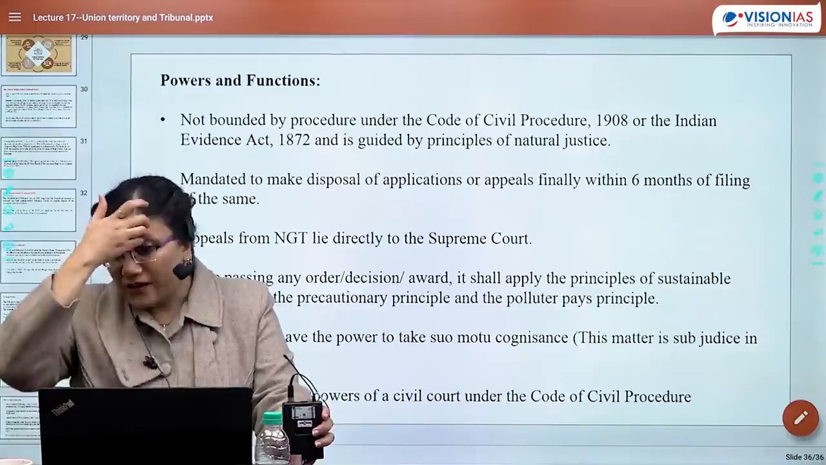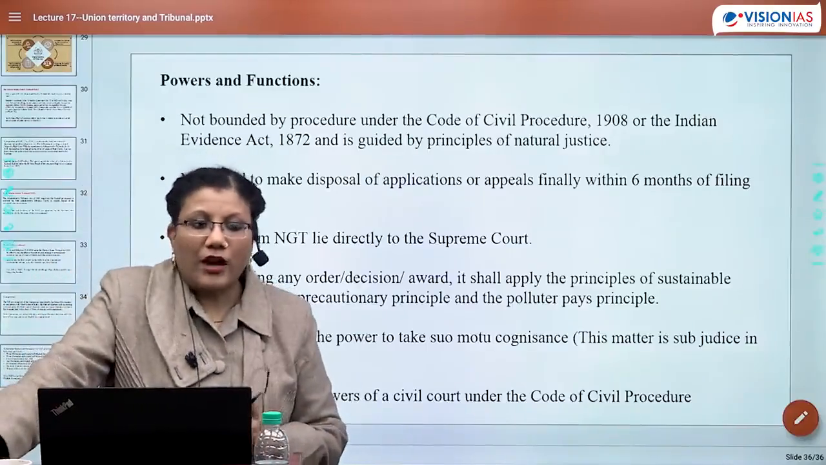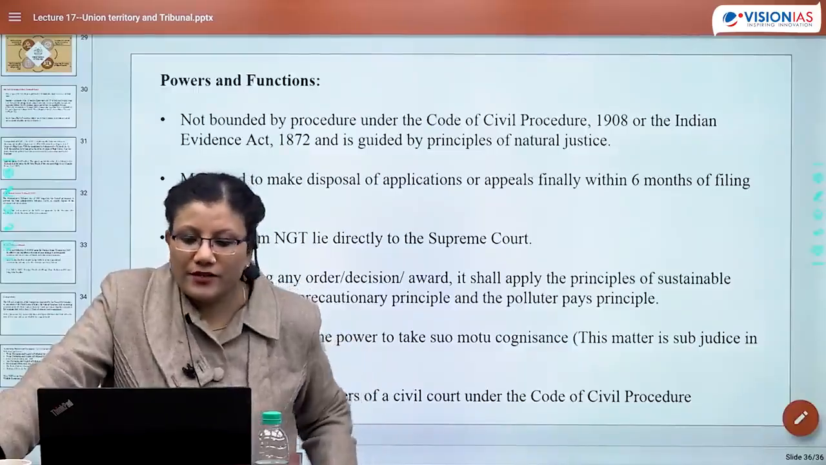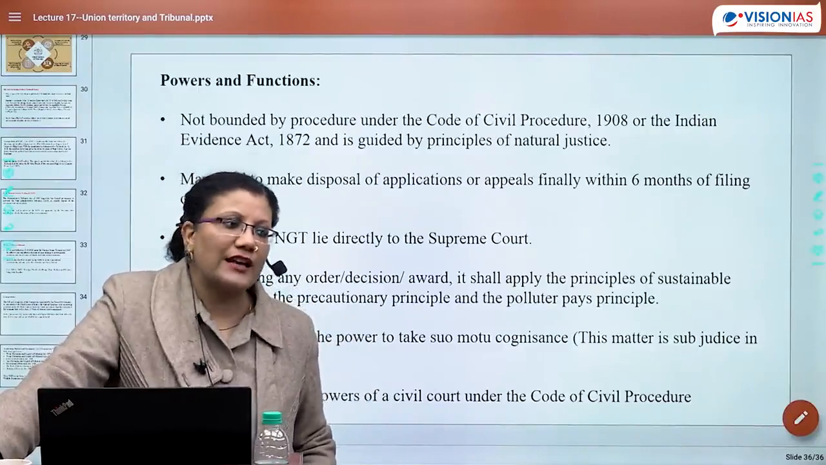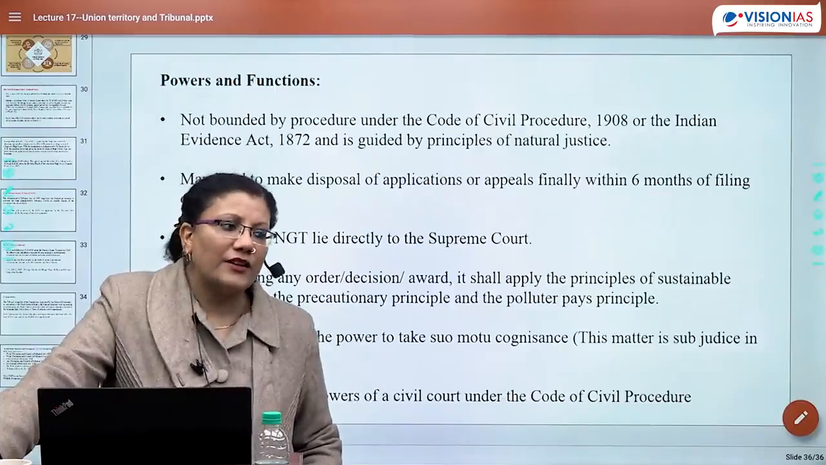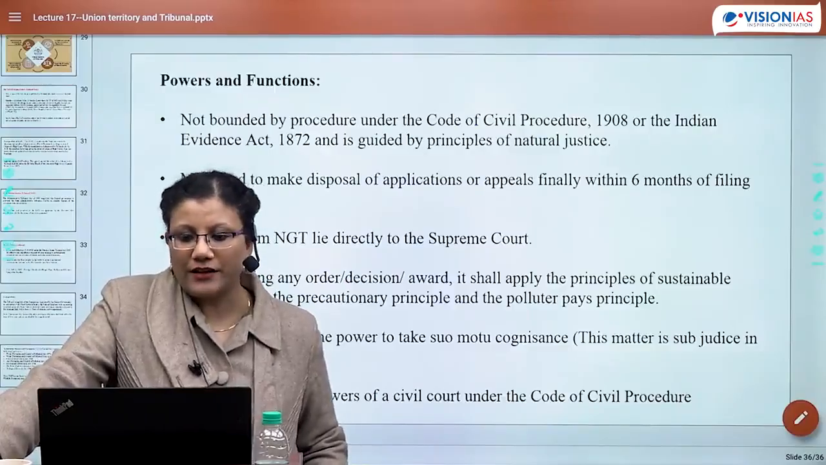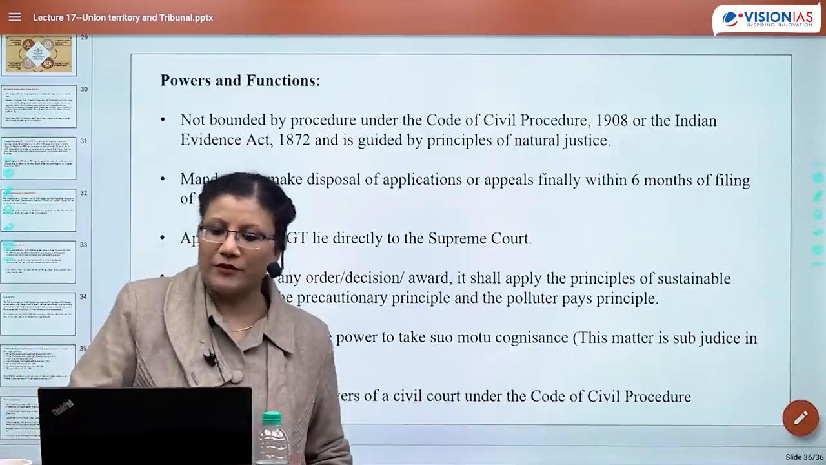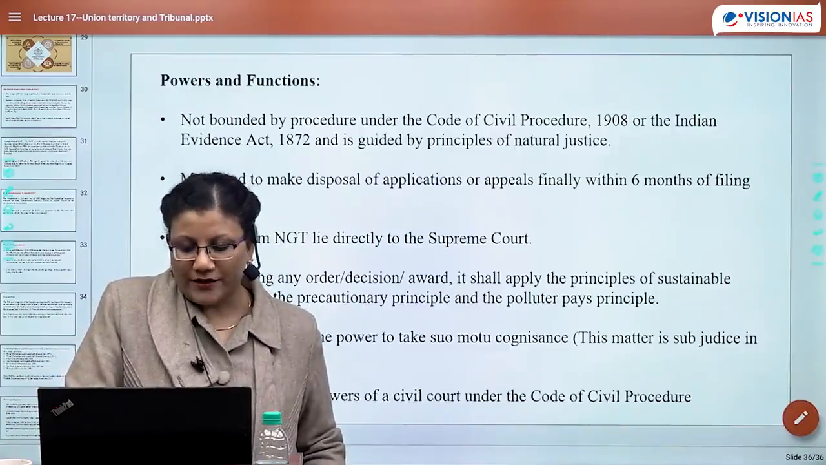ठीक है? There are other water dispute tribunals also. 2010 में एक और water dispute tribunal बना. This is called Vansadhara Water Dispute Tribunal. This is between Odisha and Andhra. Kaveri Water Dispute, so we all know, year 1990, between Karnataka, Tamil Nadu, Kerala and Puducherry. Kaveri Water Dispute Tribunal, Karnataka, Tamil Nadu, Kerala and Puducherry.